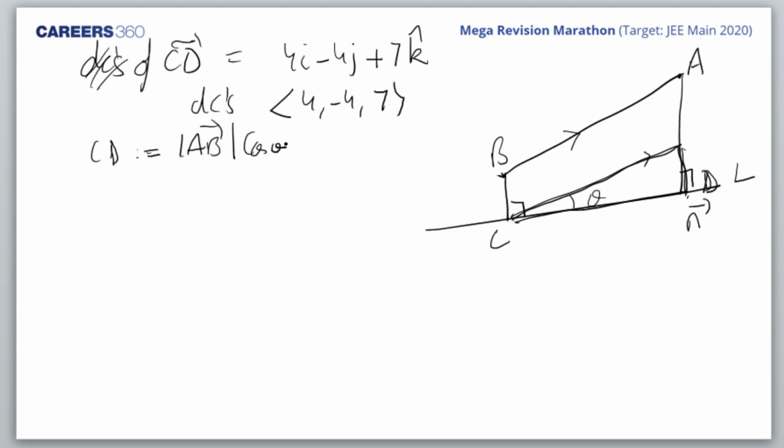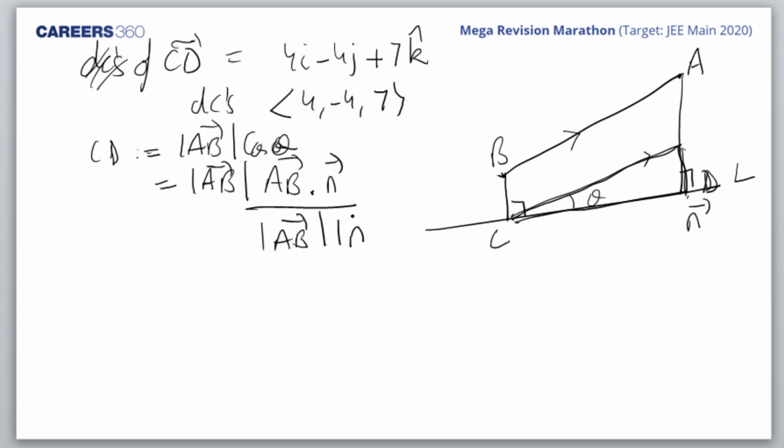Am I right? Mod AB cos theta. Okay. So cos theta, how do you calculate? Cos theta is the angle between the AB vector and this L line. So it is nothing but AB dot n upon mod AB mod n. Am I right? Now mod AB cancels. So this is the formula basically.